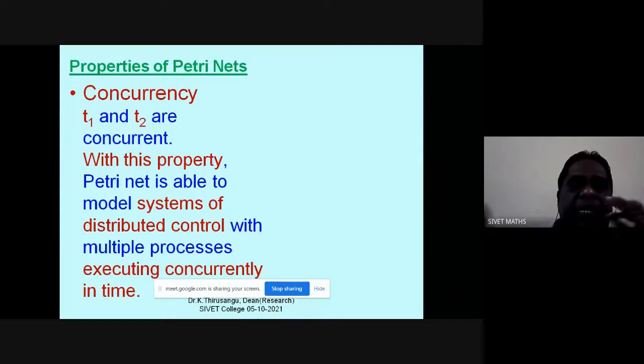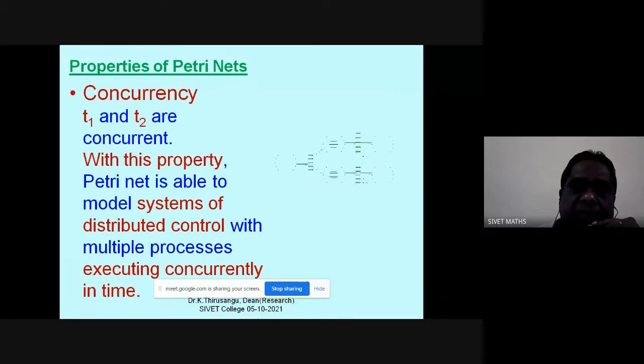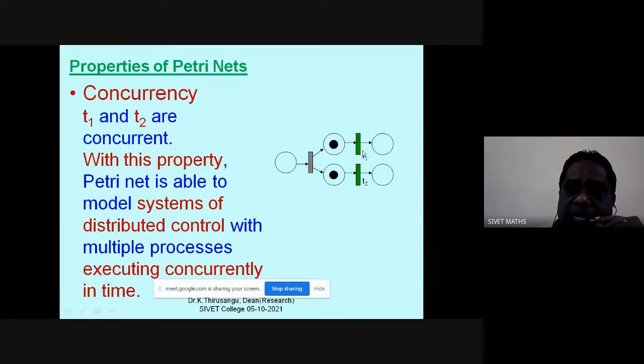Concurrency means people can work in parallel. So T1 and T2 are firing in parallel. This is the situation. This transition can fire. It will take this token and deposit it into this place. At the same time, T2 also can fire.